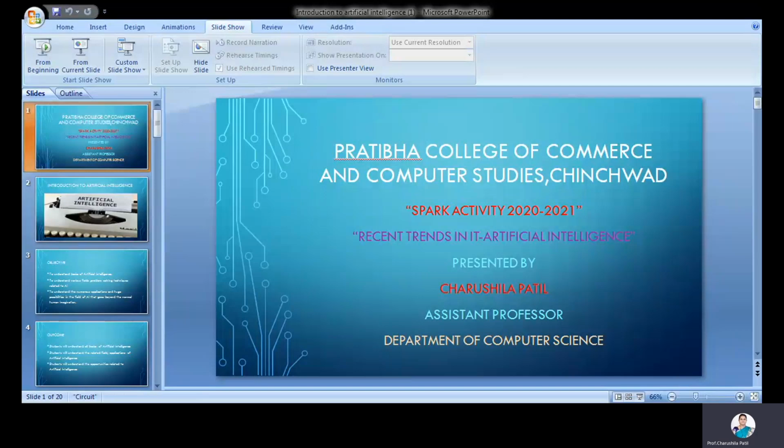The next type is general AI. General AI performs like a human. General AI is a type of intelligence which could perform any intellectual task with efficiency like a human. The idea behind general AI is to make a system which could be smarter and think like a human on its own.